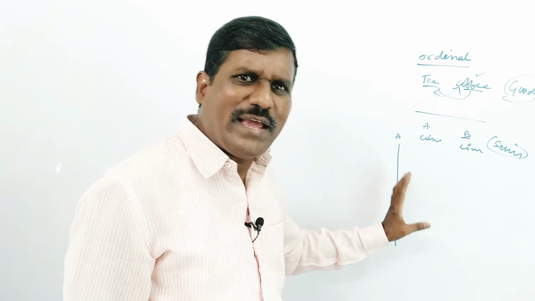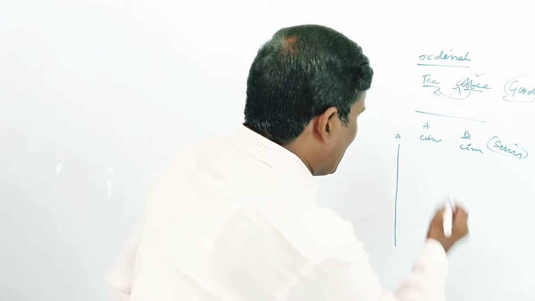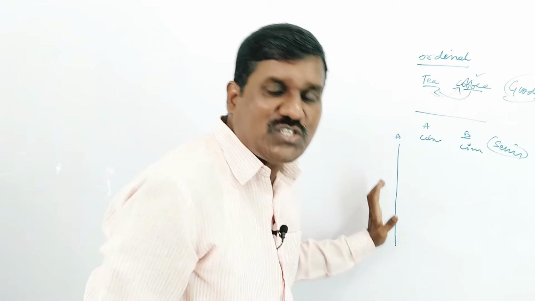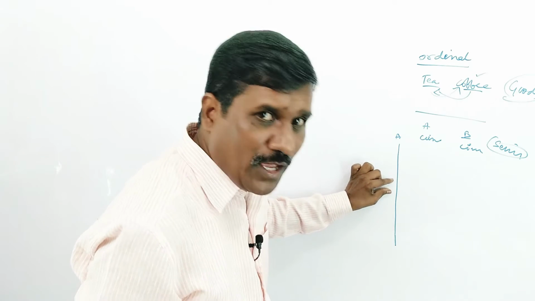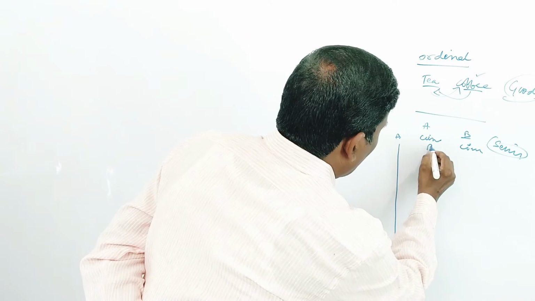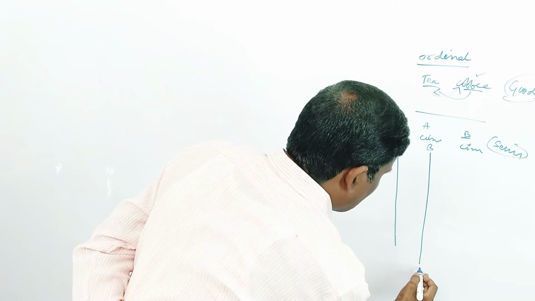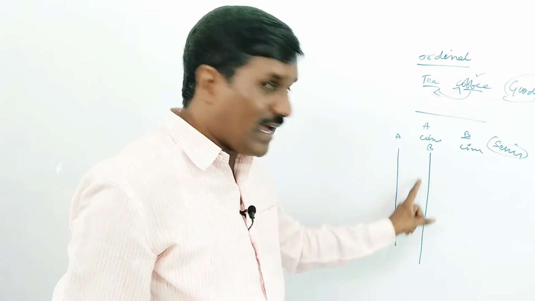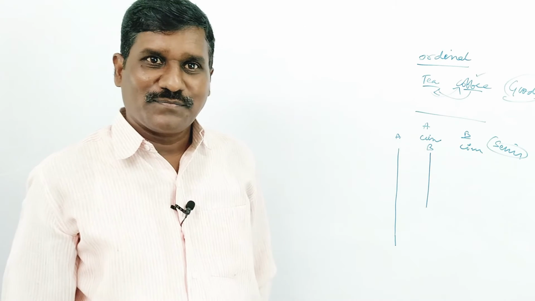Suppose I draw a shorter line, this one will be large. If I draw a longer line, this one will be short. So when we analyze A, we need to compare it with another one. For example, this is B, and now A is short and B is long. For example, now A is long.